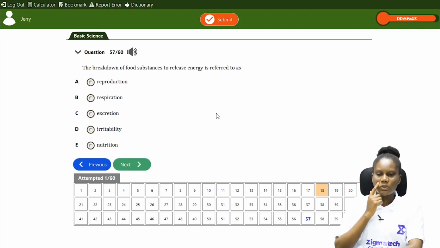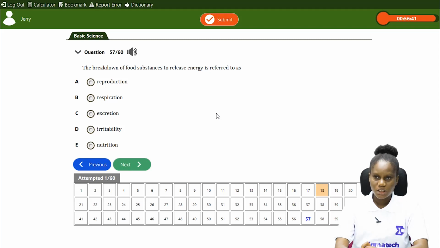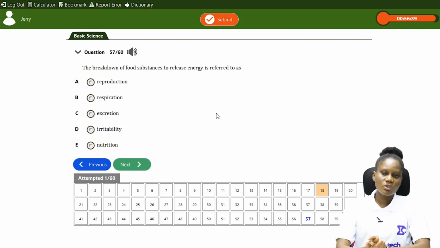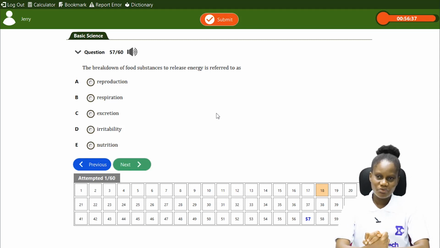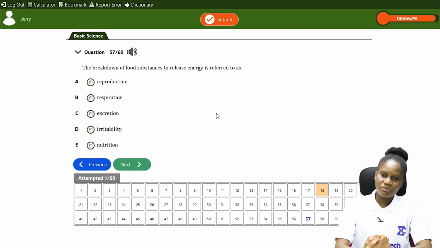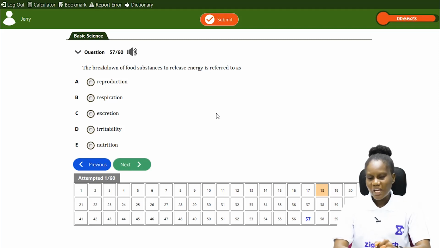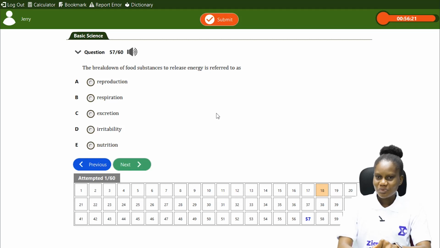Okay, we have another question here. The breakdown of food substances to release energy is referred to as. We have A, reproduction. We have B, respiration. We have C, excretion. We have D, irritability. We have E, nutrition. So we're going to go through it.